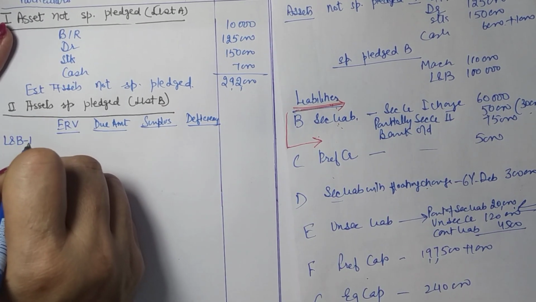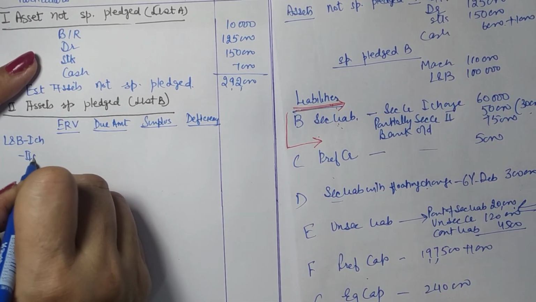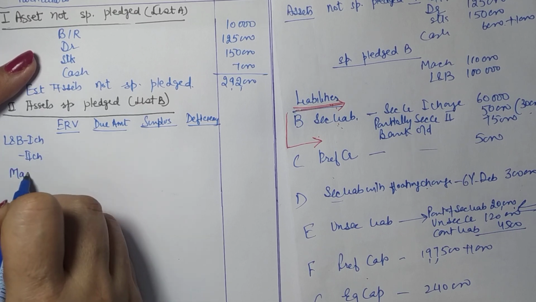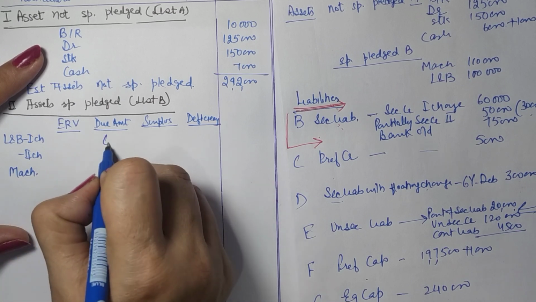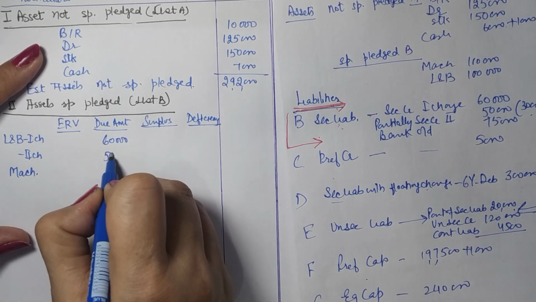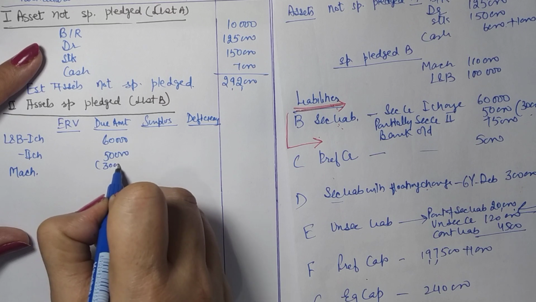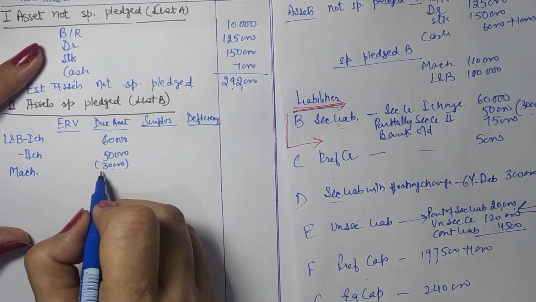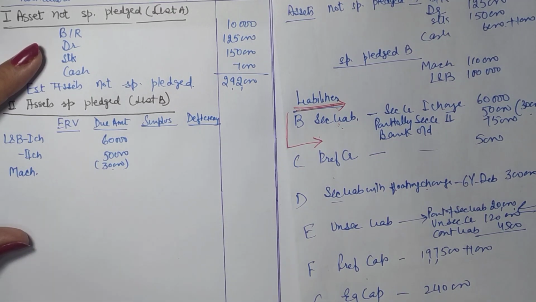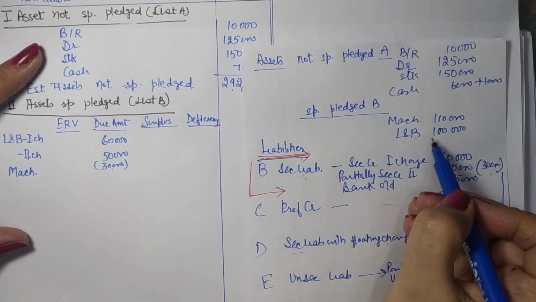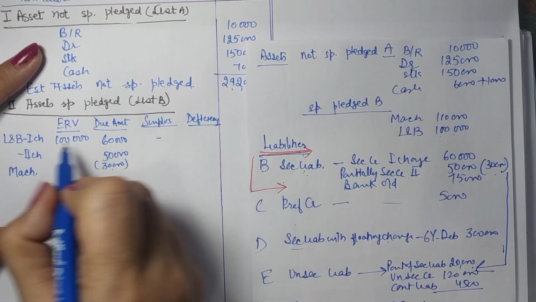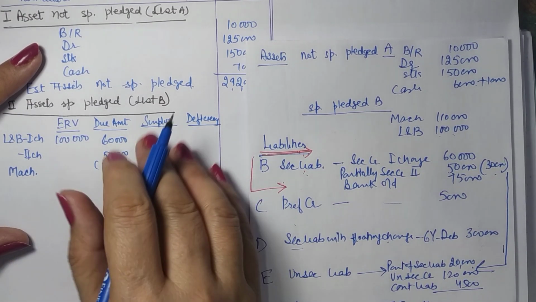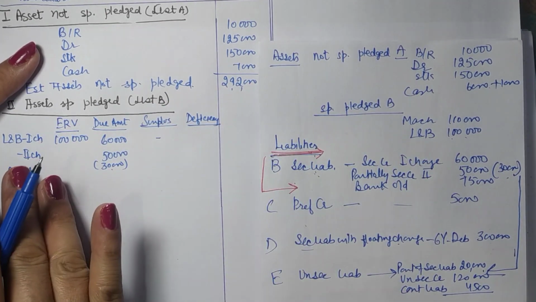Now land and building, first charge and second charge, and then you have machines. Okay, so land and building first charge is 60,000, second charge is 50,000, but secured amount is 30,000. We can write it here in details. Secured amount 30,000. Now how much is recovered from the land and building? We have already noted here 1 lakh. So 1 lakh recovered here, but we won't write surplus here. Reason being, the surplus is not available freely. It is for the second charge available.